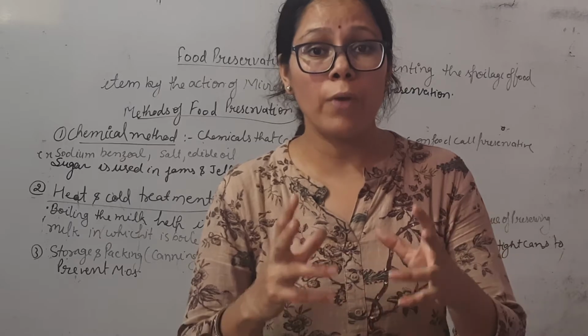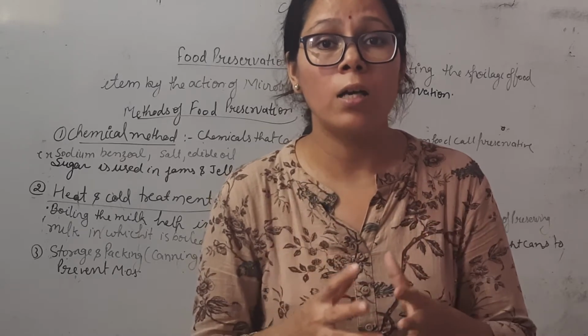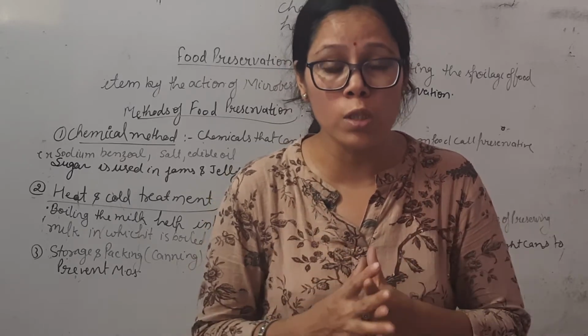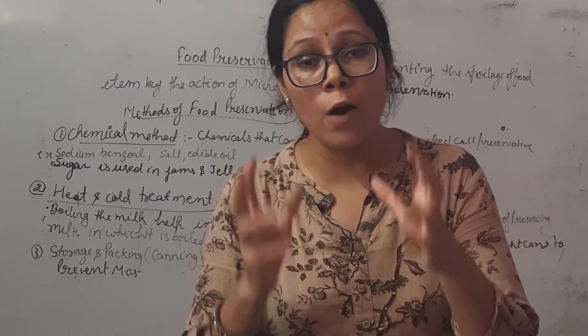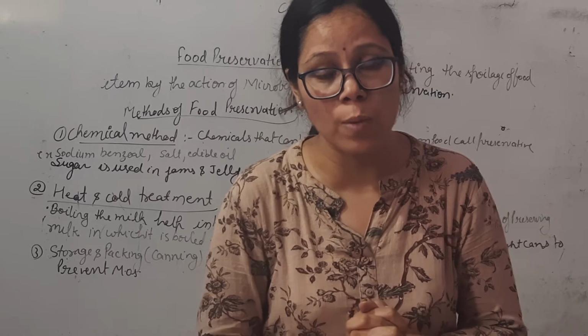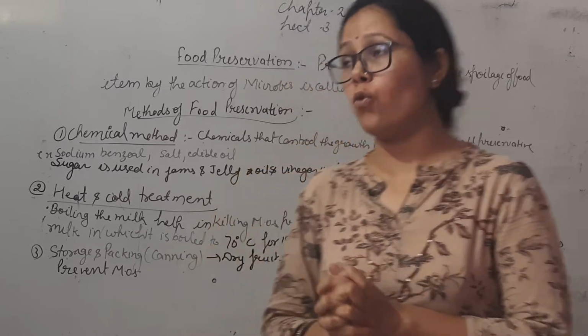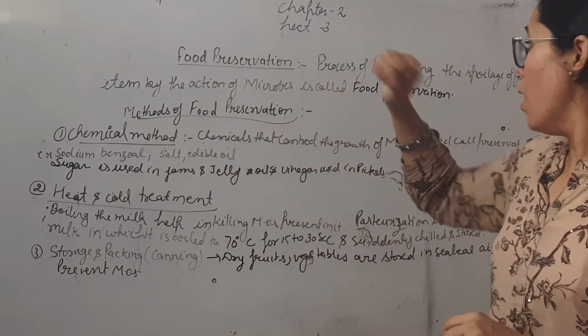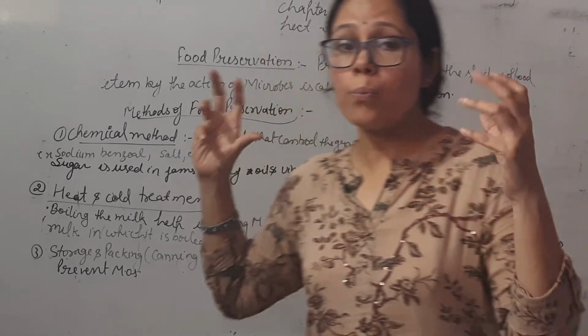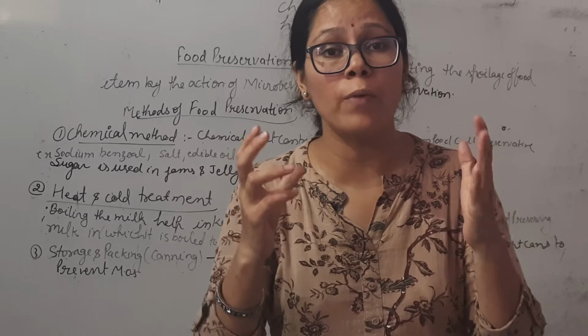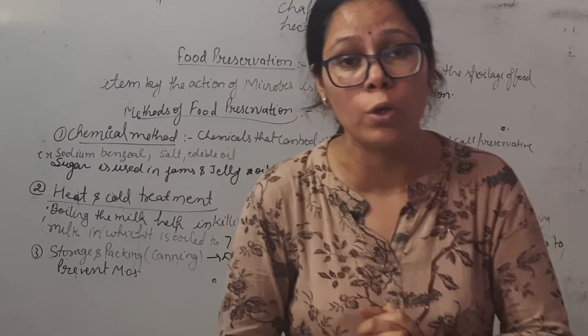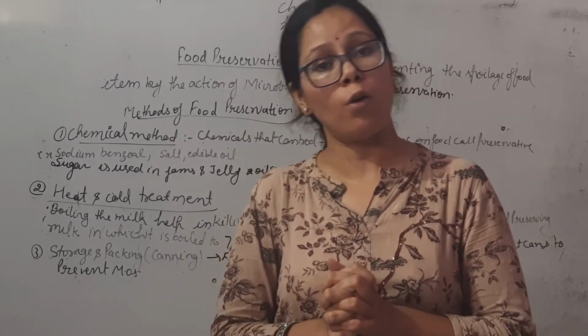The methods which we use to protect food items from the harmful effect of microorganisms are known as prevention of food, or the process of preventing the spoilage of food.